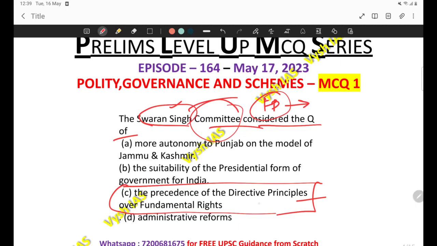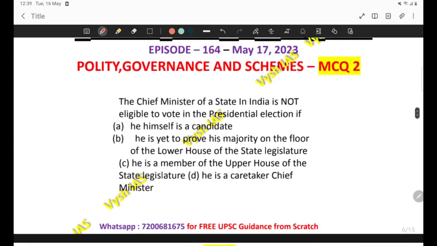Look at the statement, the precedence of the directive principles over the fundamental rights. This was something related with the Swaran Singh committee. So the correct answer in this case would be C. Now, come to the next question.